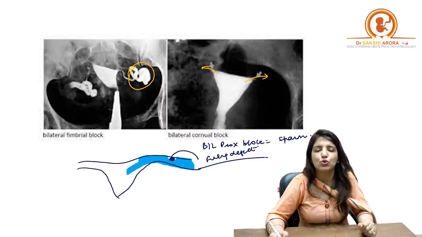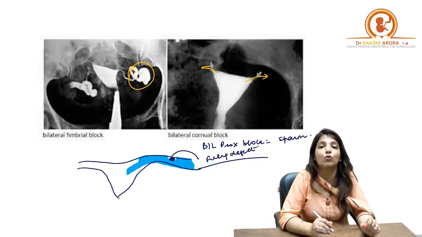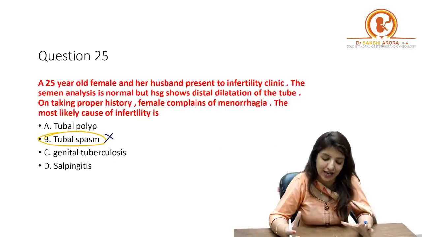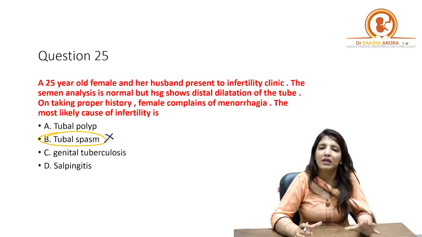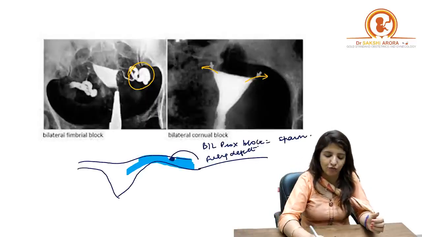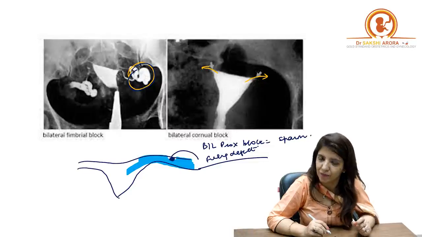So a polyp is going to give you an image of a filling defect. It will never give you an image of distal dilatation of the tube, right? So distal dilatation of the tube means that the fimbrial end of the tube is blocked, and that is why you are getting dilatation, right?